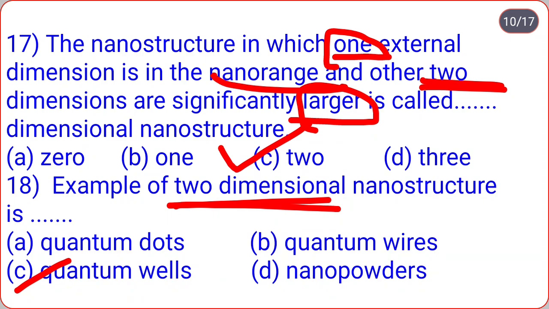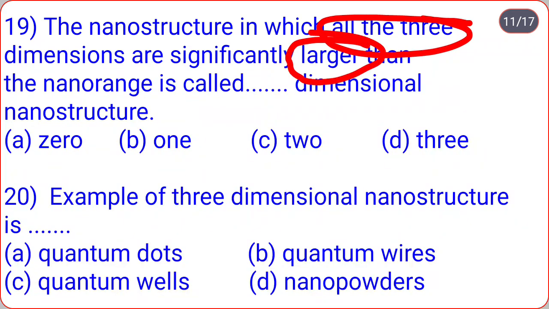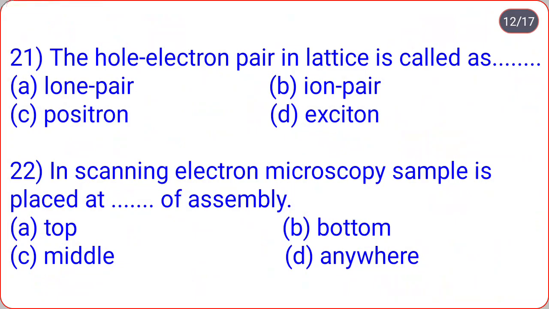Remember that. The nanostructure in which all the three dimensions are significantly larger than the nano range is called three dimensional nanostructure. Example of three dimensional nanostructure is nano powders or bulk nanomaterials. Remember that, nano powders or bulk nanomaterials.